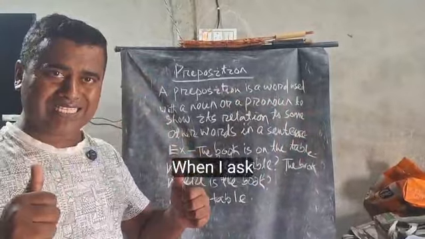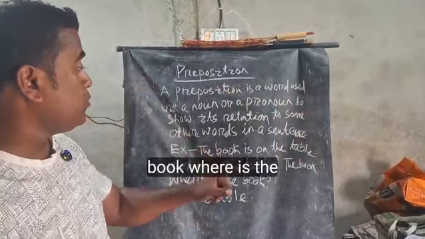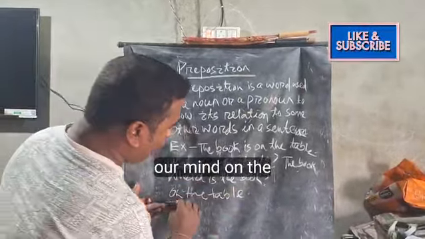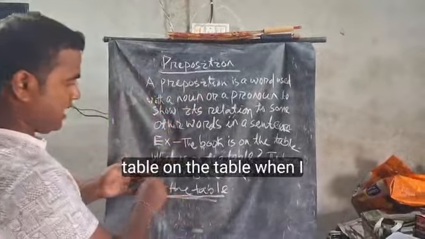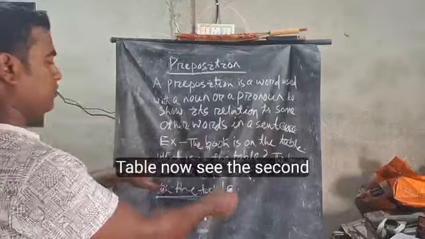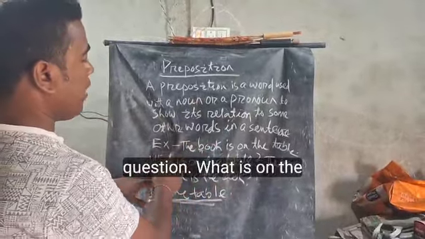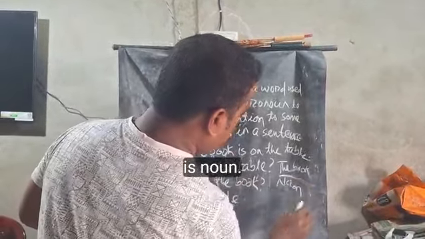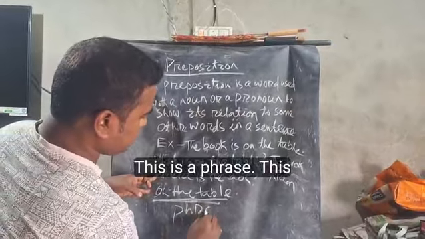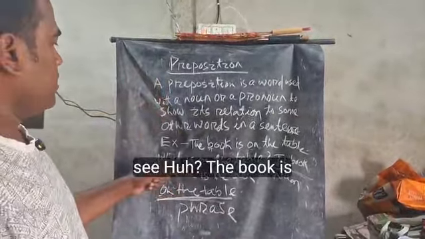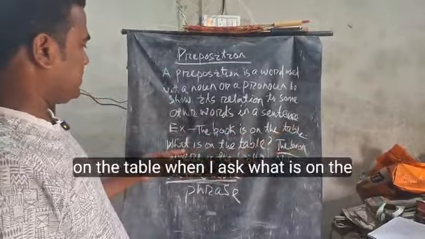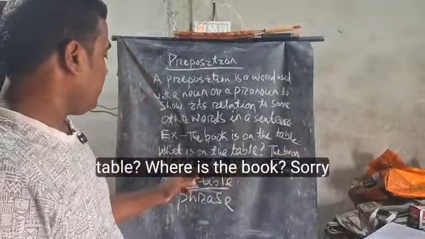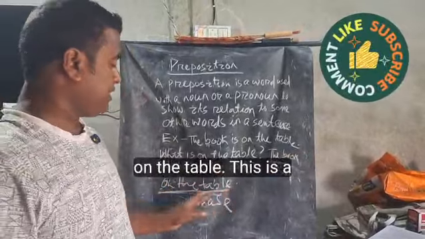Clear? When I ask, where is the book? Now see, the answer came to our mind, on the table. Now see the second question, what is on the table? The book. So this is a noun, and this is a phrase. The book is on the table. When I ask what is on the table, the book. Where is the book? On the table. This is a phrase.